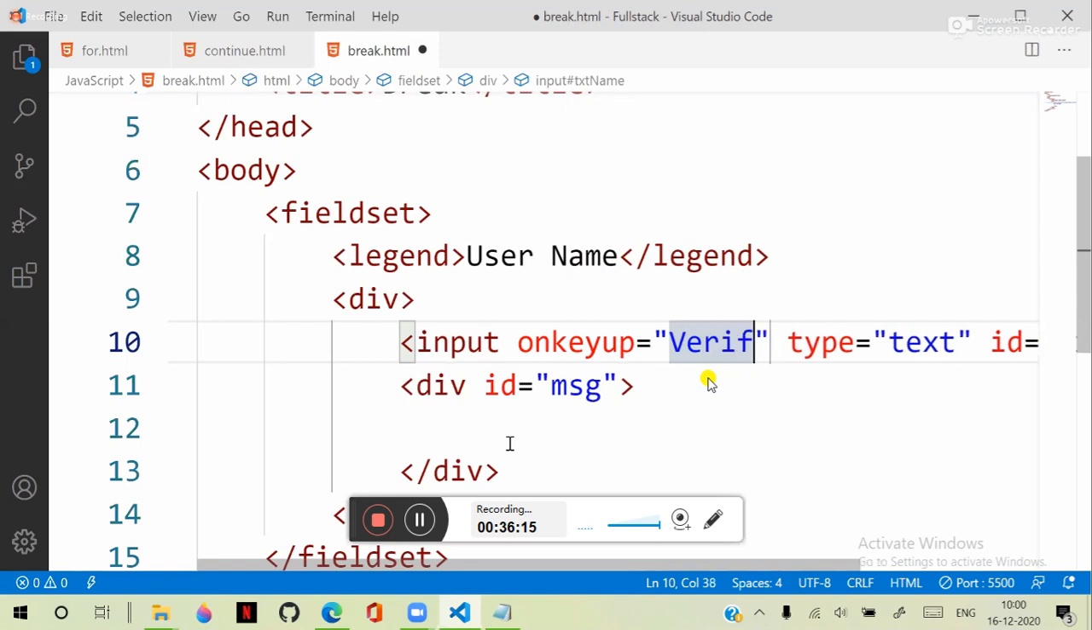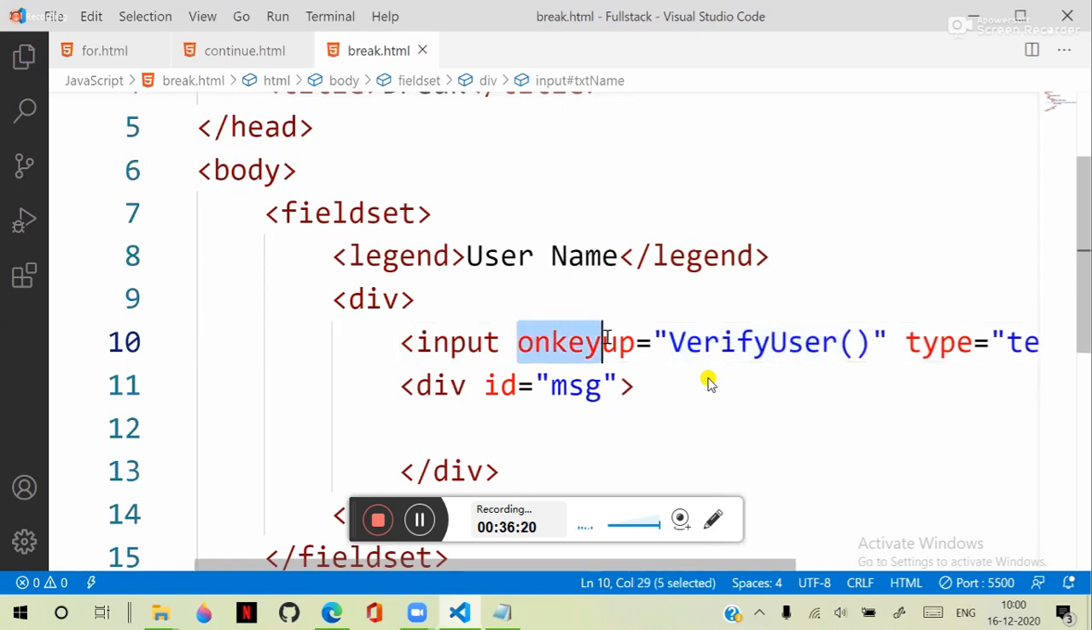On key up, verify user. On key up indicates the actions to perform after every key is released. That means after every character it will verify. For every character it will verify.